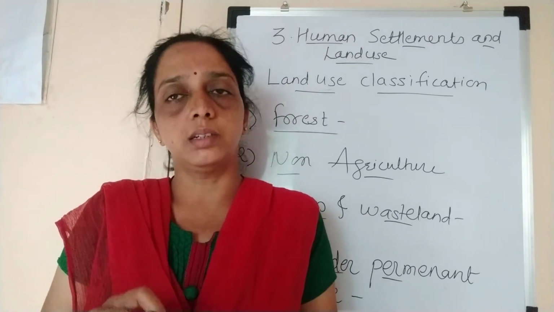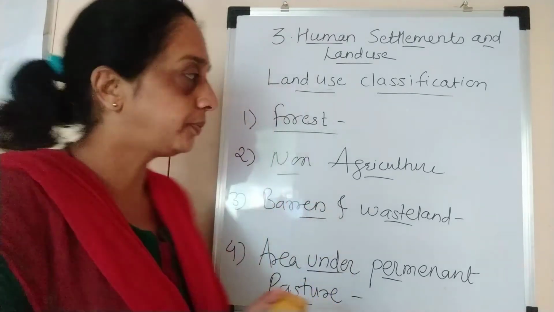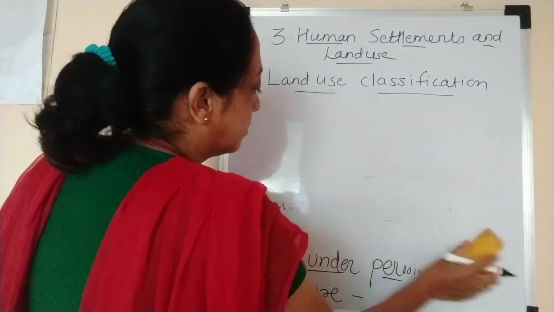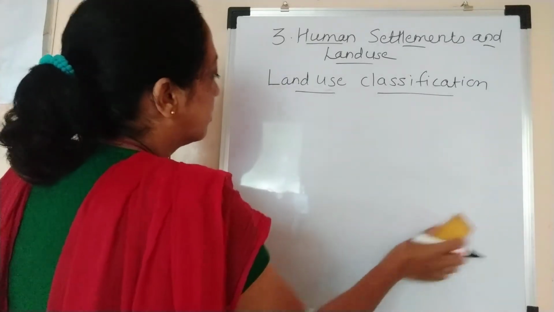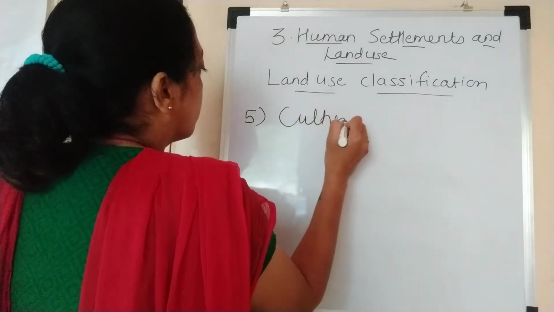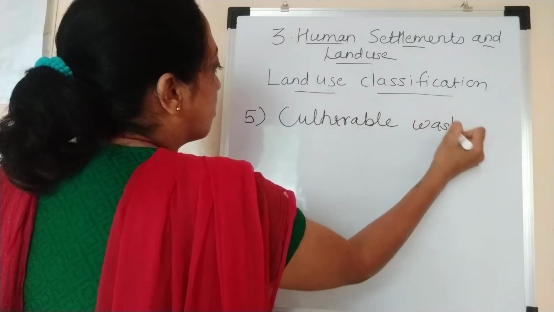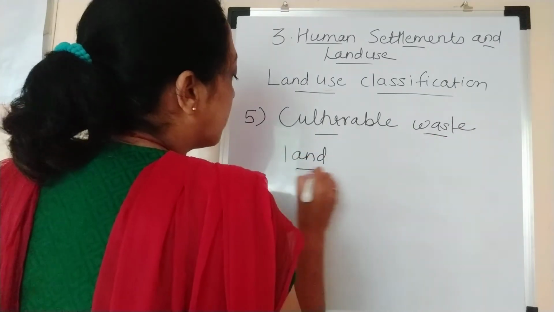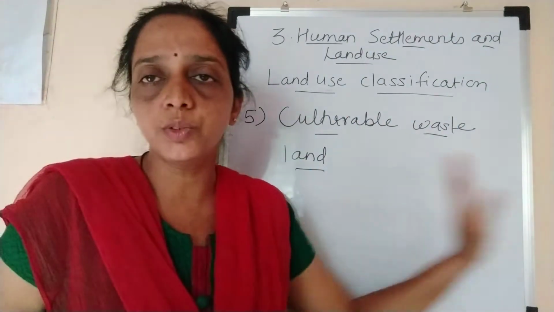The next classification is culturable waste land. The name itself gives you the idea.